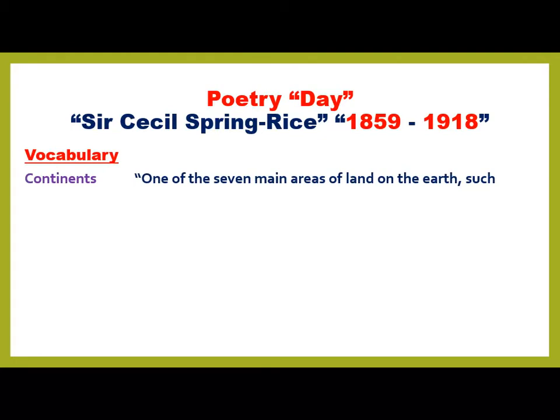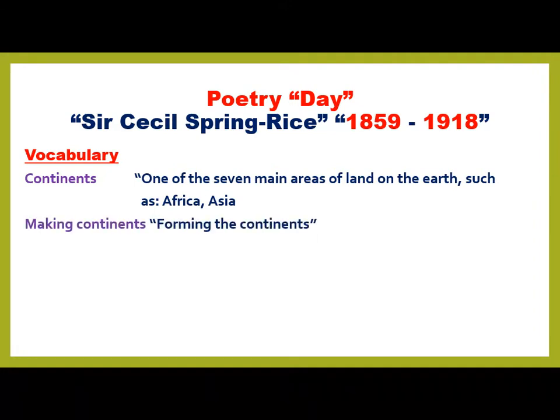The next vocab is "countenance". Countenance means one of the 7 main areas of land on the earth, such as Africa, Asia, North America, South America, Antarctica, continents, and so on. Making countenance, what does it mean? It means forming the countenance.